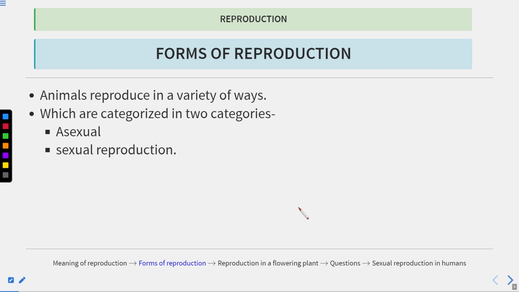The next is that animals reproduce in a variety of ways. Reproduction is categorized into the asexual reproduction and the sexual reproduction. We'll talk first about asexual reproduction and then about sexual reproduction. Clear? So I'll give you a brief idea. In asexual reproduction, only one parent is involved, which means it is uniparental.